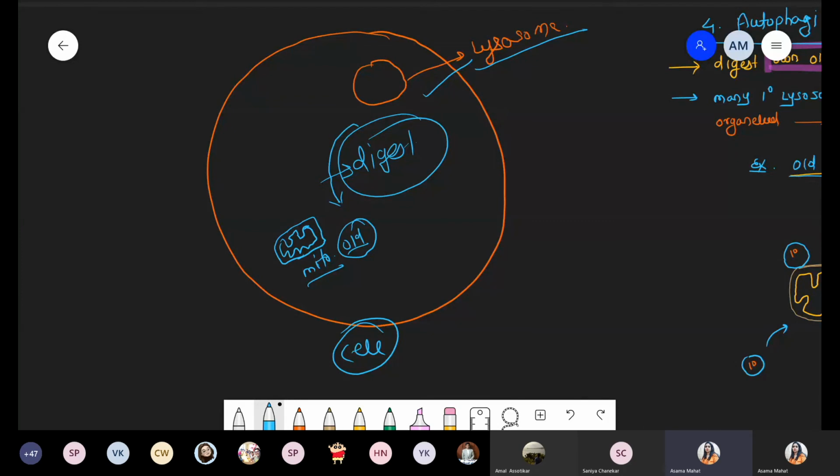Okay, so such a process is called the autophagy process, where within one cell an unwanted organelle like mitochondria हो सकता है, chloroplast हो सकता है, any unwanted organelle or dead organelle, should be digested, should be degraded with the help of lysosome. Such a process is called autophagy. Got it now? Yes or no?